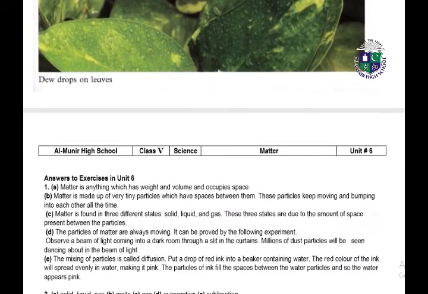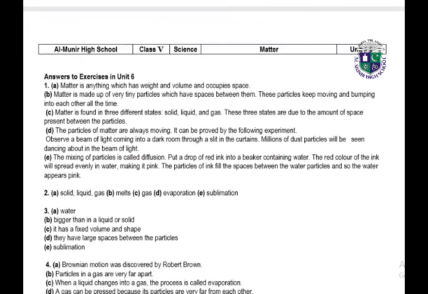Next, in the last, students, we have the solved exercise of our unit number 6, matter. Look at the question answers. Number 1, part A, matter is anything which has weight and volume and occupies space. Part B, matter is made up of very tiny particles which have spaces between them. These particles keep moving and bumping into each other all the time. Part C, matter is found in three different states: solid, liquid and gas. These three states are due to the amount of space present between the particles.